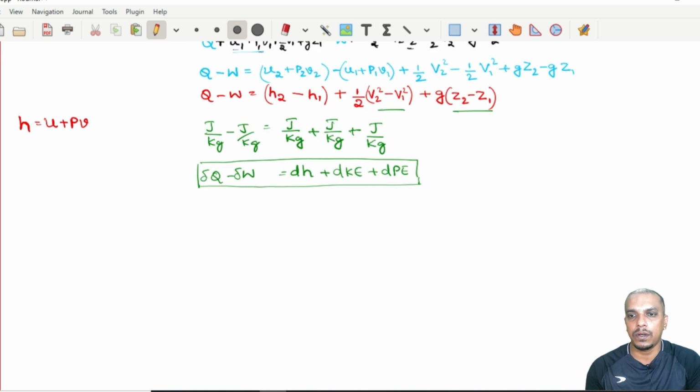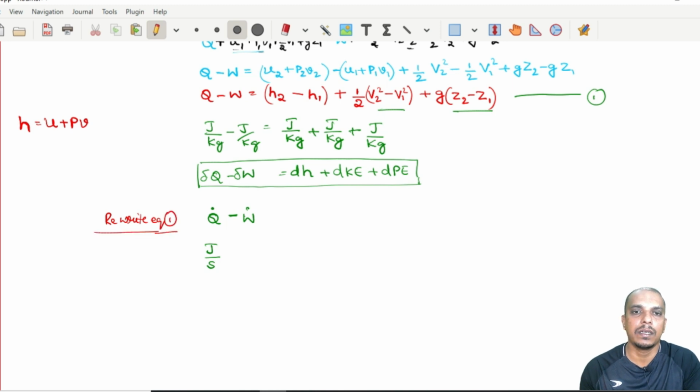Now if you would like to represent this with respect to mass flow rate, for example rate of heat transfer, then let us say Q dot. Now this is in joule per second, watt. Minus W dot. Again the same equation I am rewriting. This is our equation 1. Rewrite equation 1.